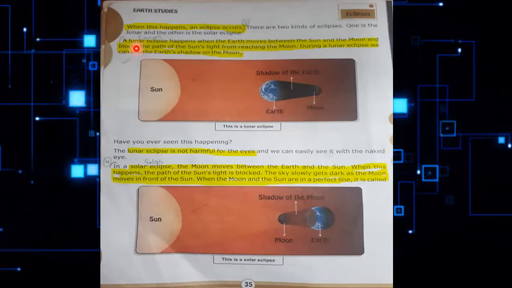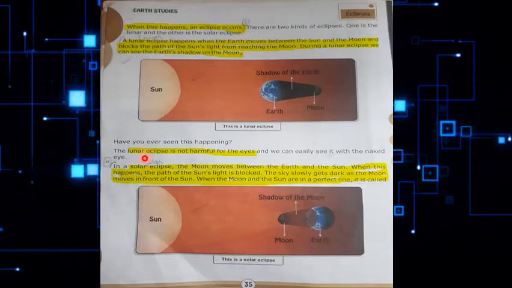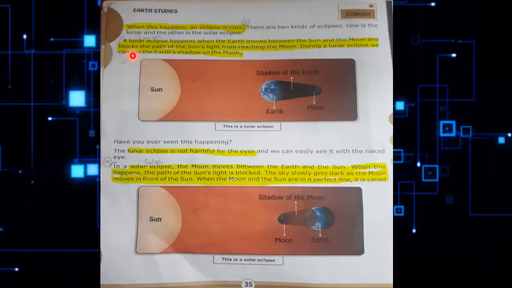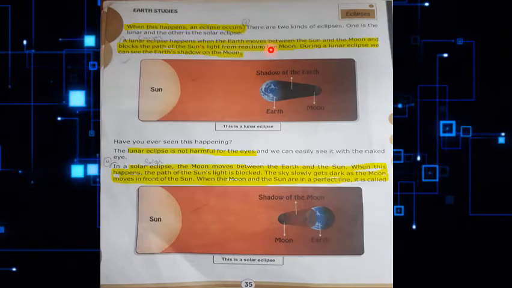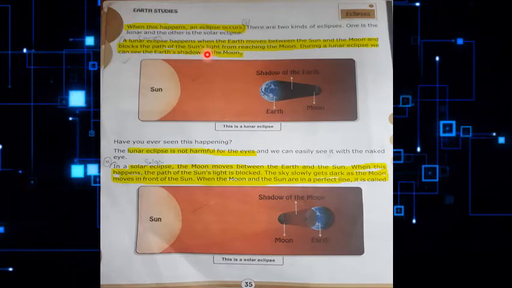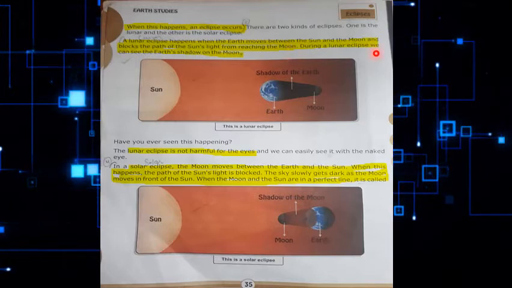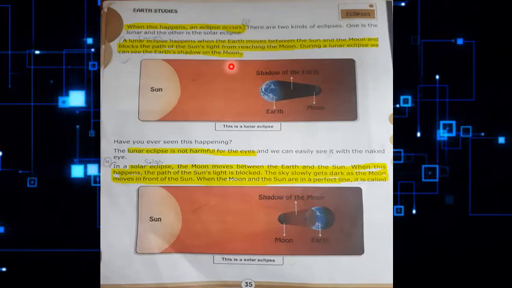Number one, lunar eclipse, and the second one is solar eclipse. Now we are going to study them one by one in detail. From your book, a lunar eclipse happens when the earth moves between the sun and the moon, and it blocks the path of the sun's light from reaching the moon. So during a lunar eclipse, we can see the earth's shadow on the moon.